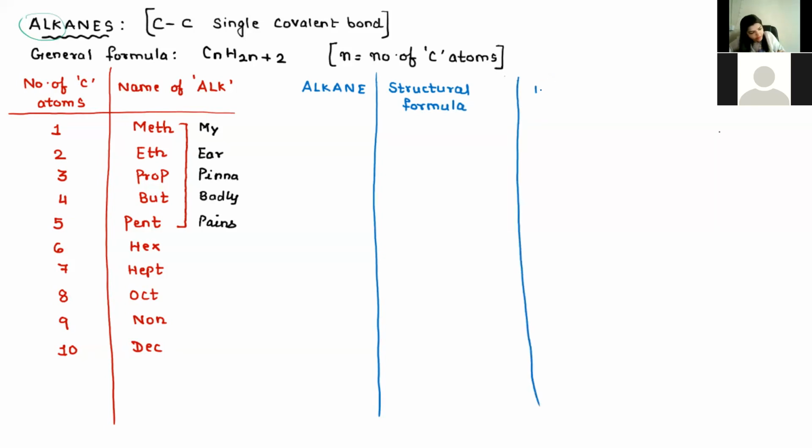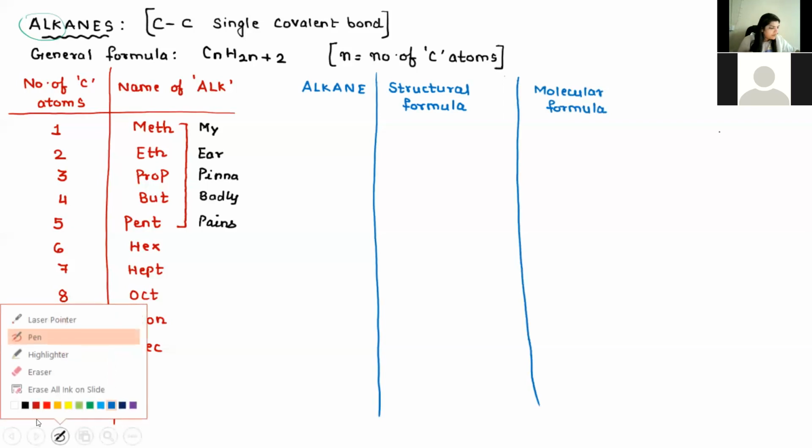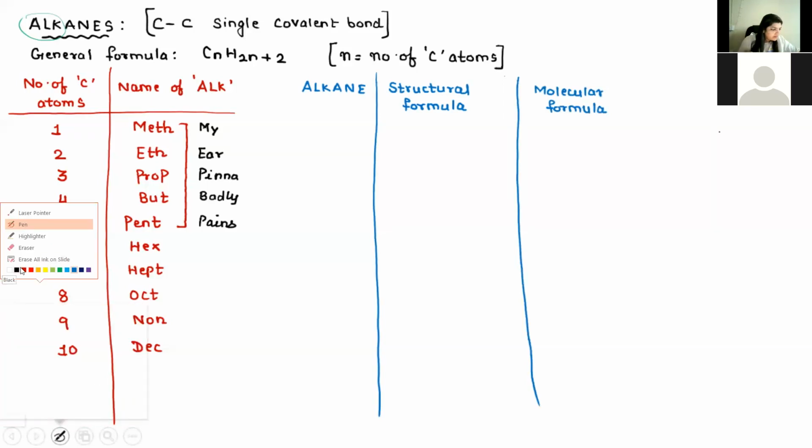We are going to write molecular formula, and we are going to write empirical formula. Empirical formula, we'll write it later on. I'll explain that. So first alkane, the first member of alkane, let us write that as methane.